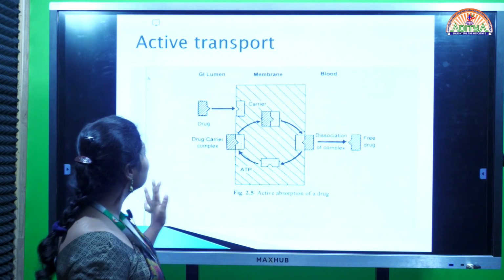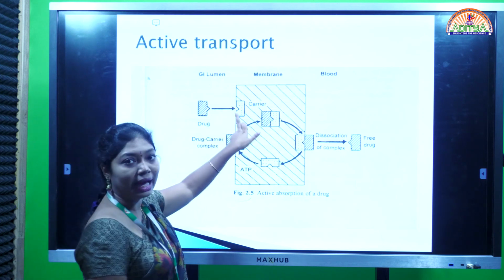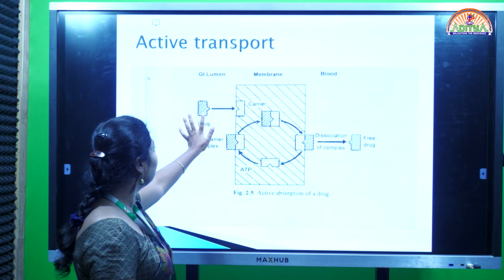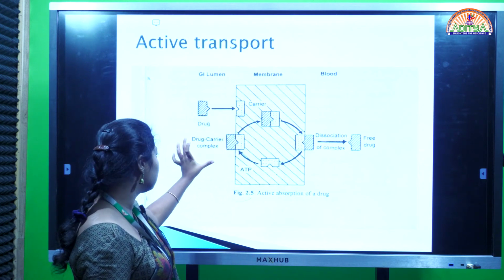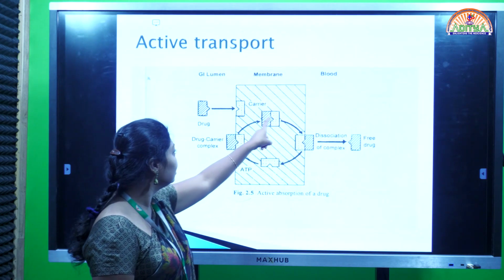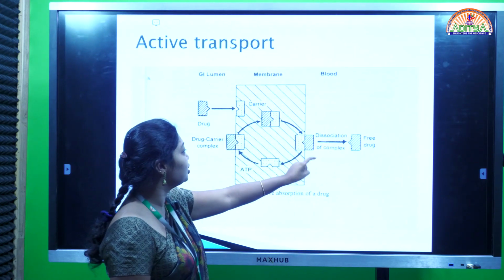And the second one is active transport. So here also they are using one carrier. So the drug molecule will bind to the carrier. So again a drug carrier complex will form. So again the carrier along with the drug moves and crosses the membrane more efficiently.